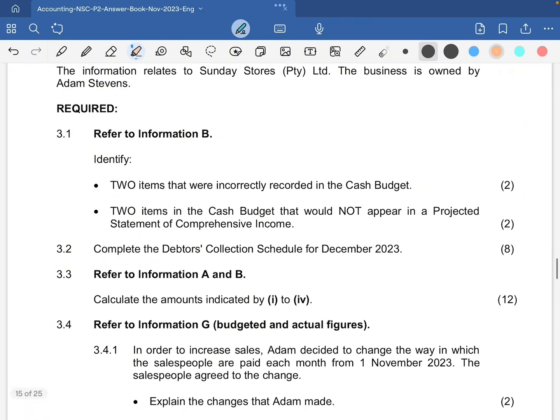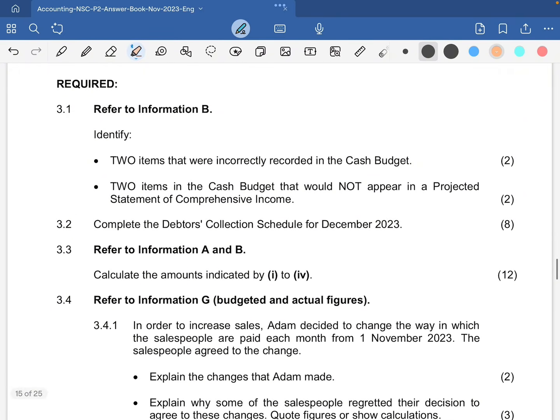We are required to refer to information B, that's 3.1. Identify two items that were incorrectly recorded in the cash budget. We're dealing with the cash budget, and remember that in the cash budget we're looking for all things cash. We're looking at the cash basis here. If anything is non-cash, then it is incorrectly recorded.